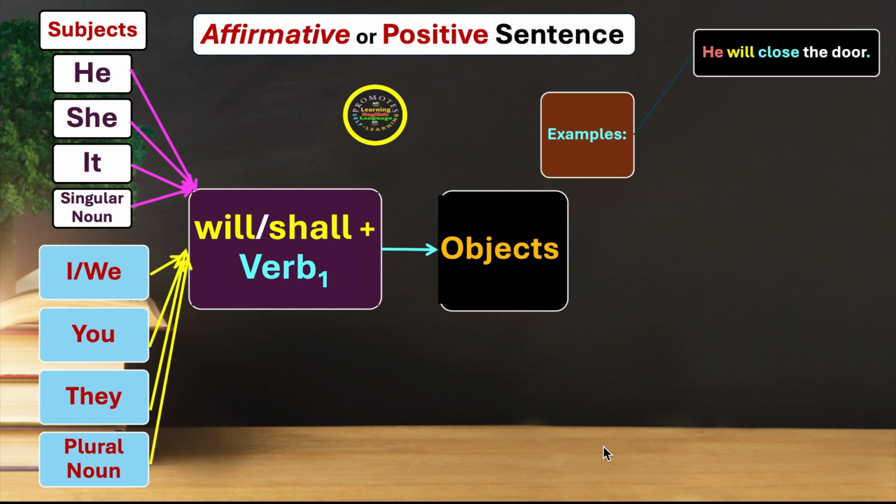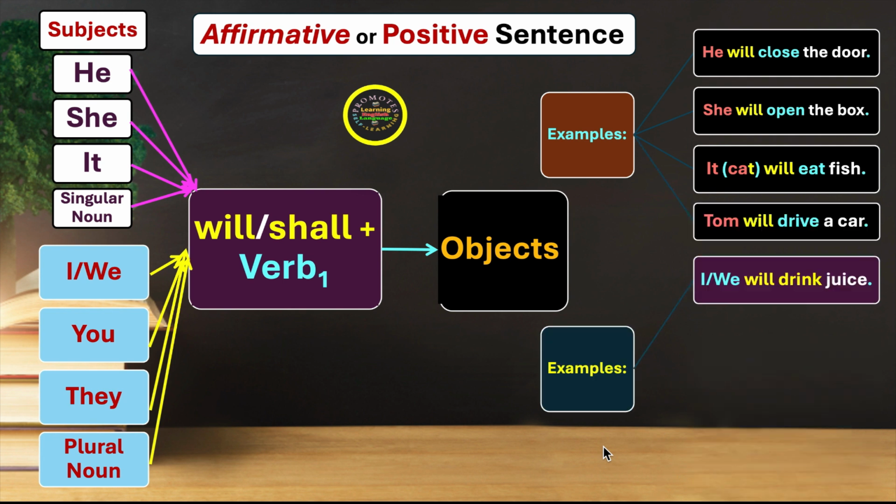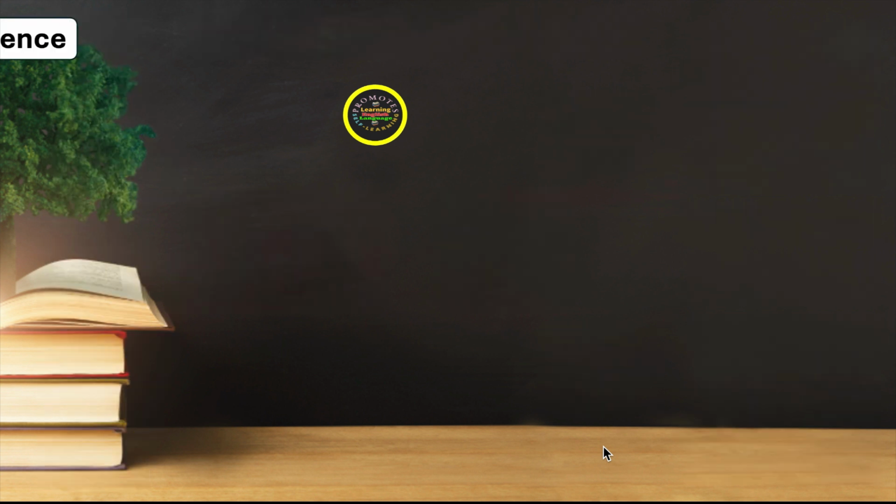He will close the door. She will open the box. It, for cat here, will eat fish. Tom will drive a car. We have some more examples. I or we will drink juice. You will go to college. They will eat fish. Boys will play games. Now we continue to the next.